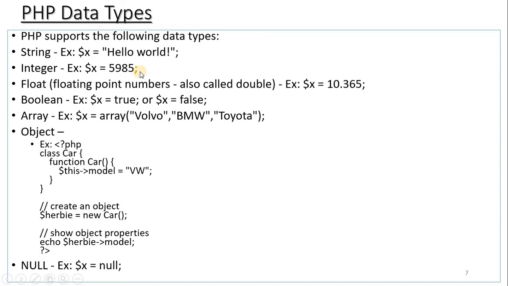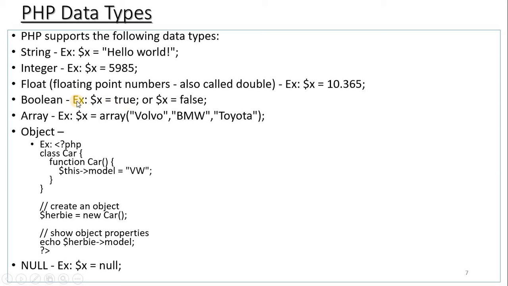The second one: x is assigned 5985, which is an integer, so x is considered to be an integer. The third data type is the floating data type. 10.365 may be either a float or a double data type. So x is considered to be either float or double.